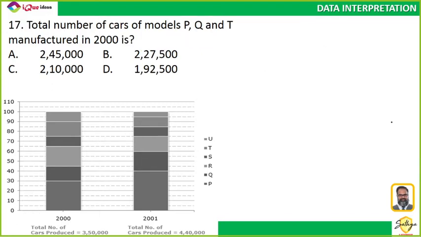Okay. Next one. The total number of cars of the model P, Q and T in the year 2000 is how much? Very, very simple. Total P, Q and T in 2000 was how much?